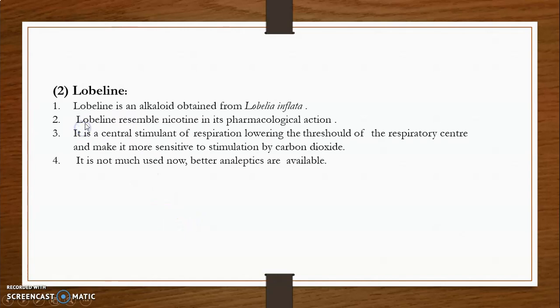Then lobeline. Lobeline is an alkaloid obtained from Lobelia inflata. Lobeline resembles nicotine in its pharmacological action. It is a central stimulant of respiration, lowering the threshold of the respiratory center and making it more sensitive to stimulation by carbon dioxide. It is not much used nowadays. Better analeptics are available now.